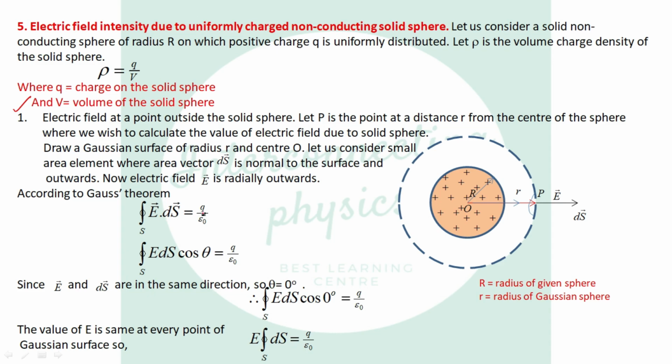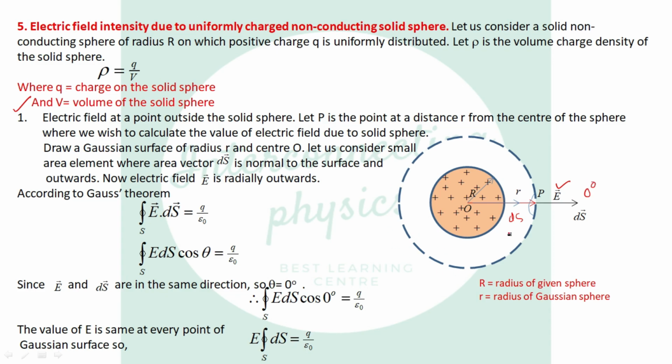Firstly we have to apply Gauss theorem and then calculate the electric field intensity. Let us consider a point P at a distance r from the center of the sphere where we wish to calculate the electric field due to the solid sphere. Let us draw a Gaussian sphere of radius r and center O. Let us consider a small element whose area is ds and whose area vector is radially outward and perpendicular to the surface, and the electric field is also radially outward. The angle between the E vector and the ds vector is 0 degree. And what is the Gaussian sphere here?